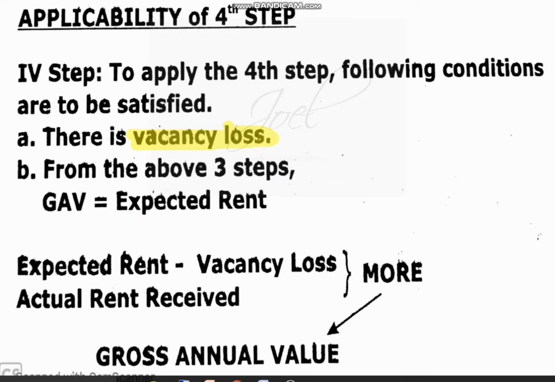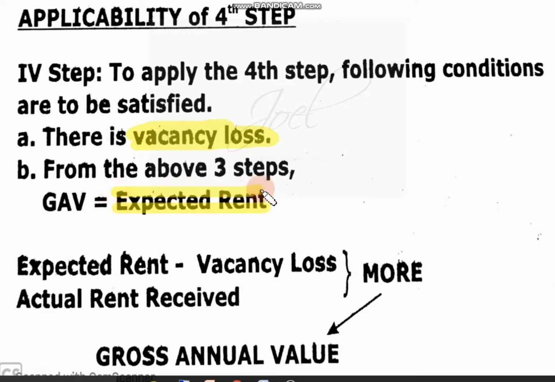Now whenever you are renting any house property, you may not get the tenant, or you may not get rent for all 12 months. Sometimes for 1 or 2 months that house will be vacant. When the house is vacant, that means there won't be any person, and rent also you won't get. So when there is no one there, in that case this vacancy loss concept will occur. So when there is vacancy loss, the gross annual value itself is first considered as expected rent.